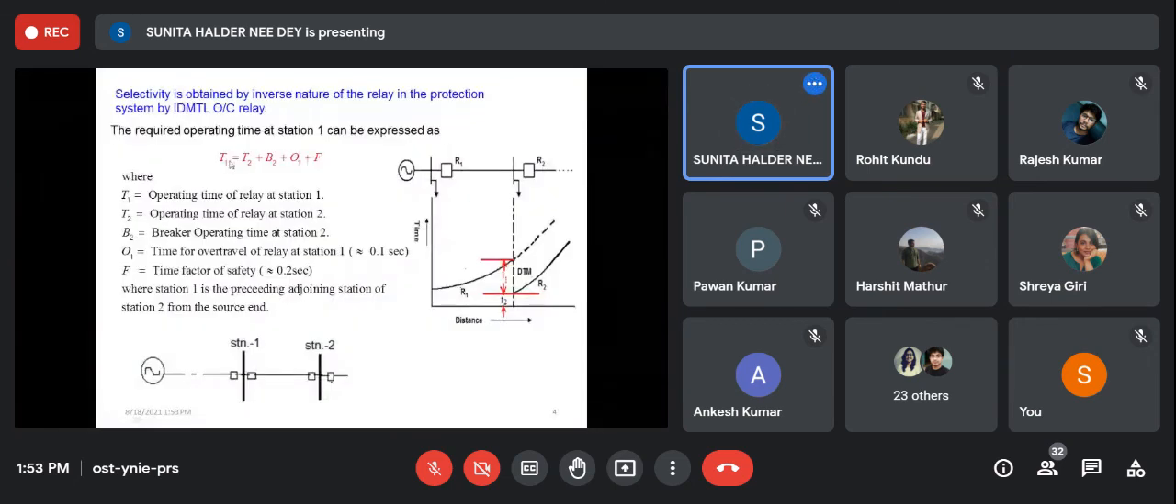So that is the thing I want to say. When this relay wants to operate, it waits first for T2, the time taken by relay 2, then the breaker operation time B. Then some factor of safety is given, in case it takes time, but it will operate. Along with that, this relay can make some over travel. Then the total will be the operating time of relay 1. In that way, the relay time is set.